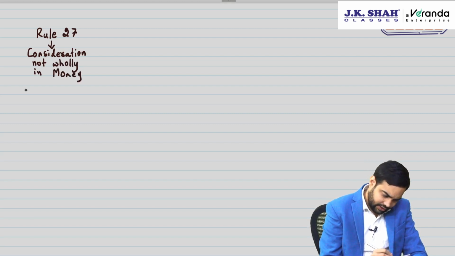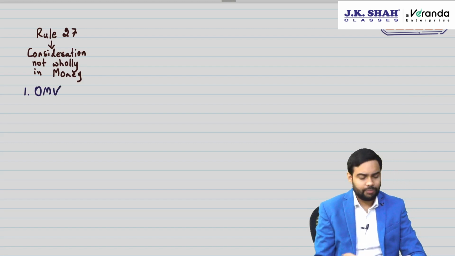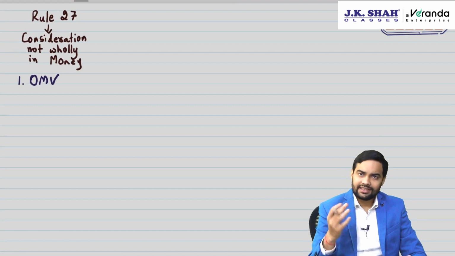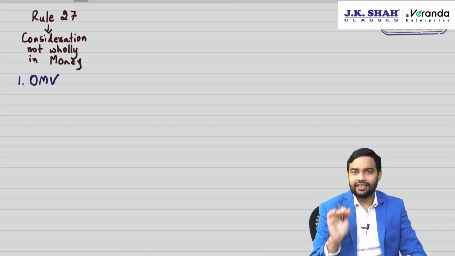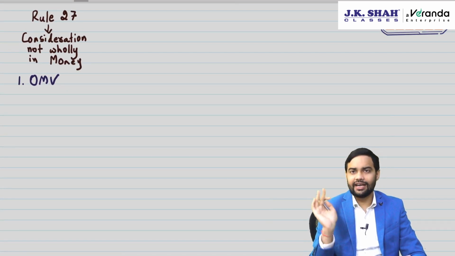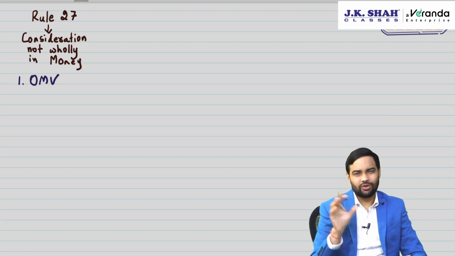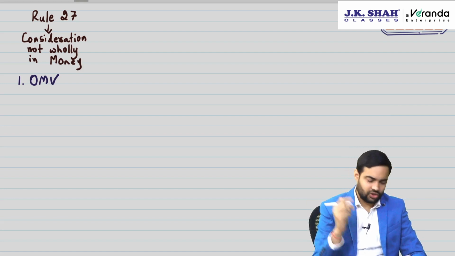The first point is use open market value. Open market value is to be used. What is open market value? The price at which you normally sell it when supplier and recipient are not related and price is the sole consideration, at or about the same time, the price at which you are selling.